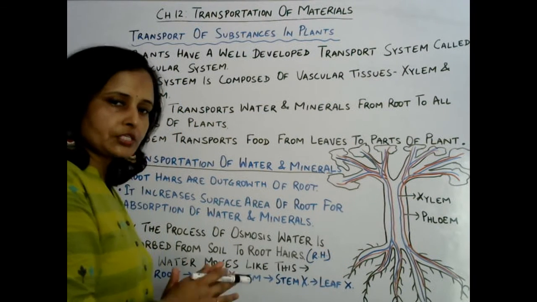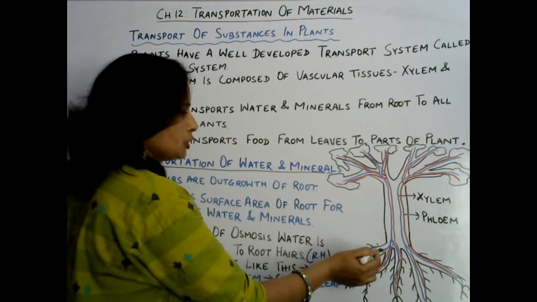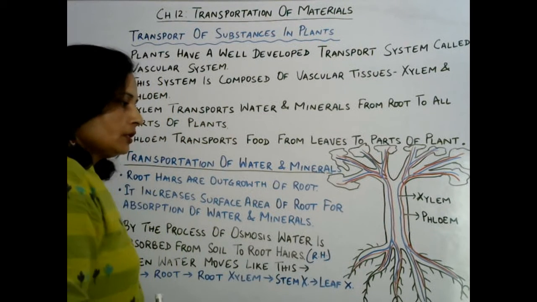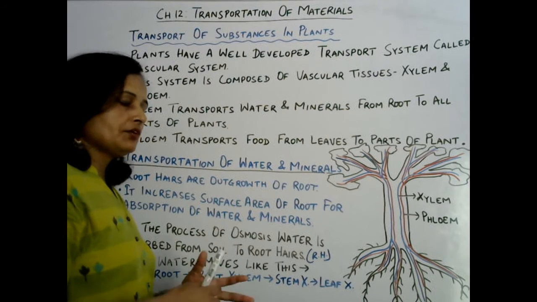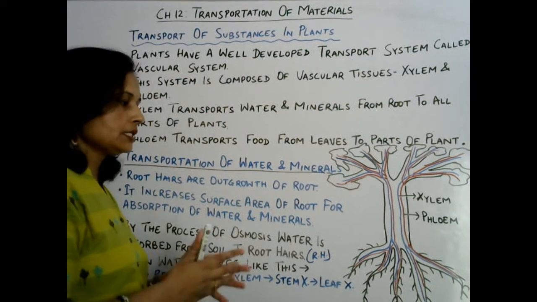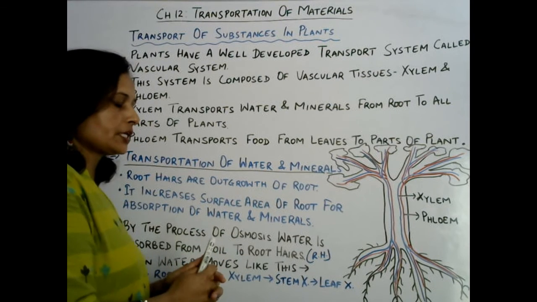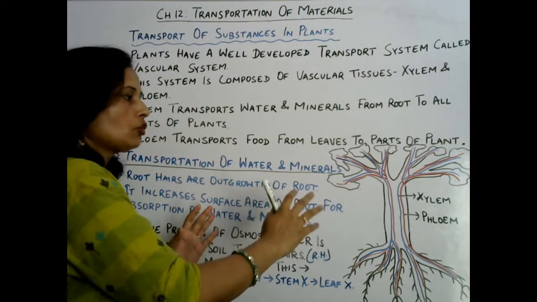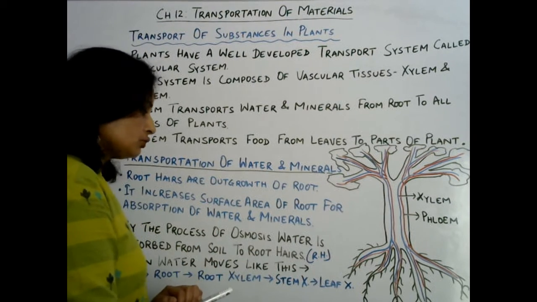That root xylem takes water and supplies it towards the stem. Xylem is a tissue having tube-like structures, and it supplies water and minerals through those tube-like structures, and it is found in all parts of the plant. Everywhere xylem tissue is found.